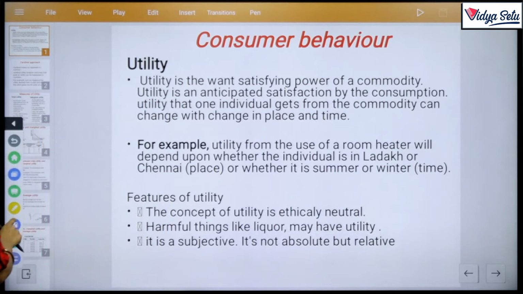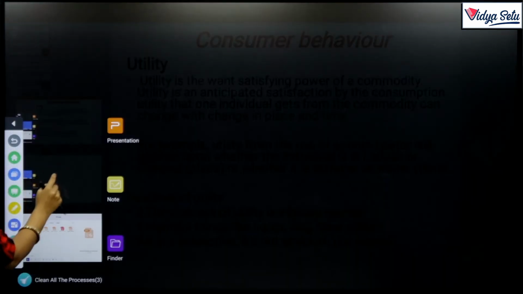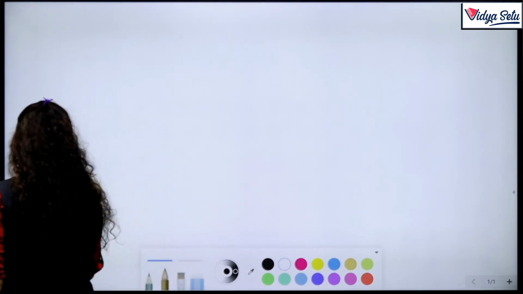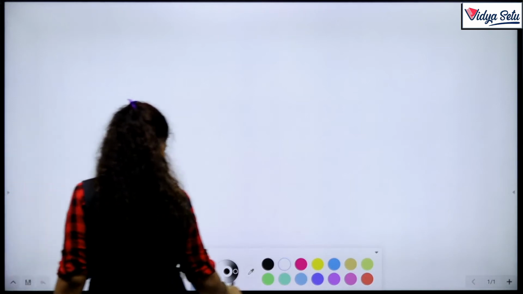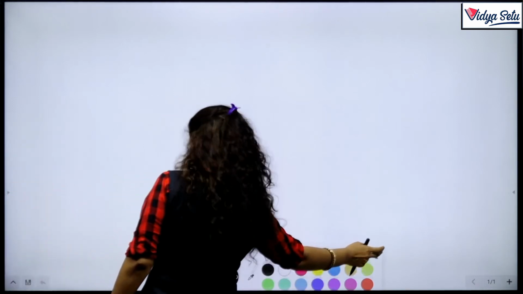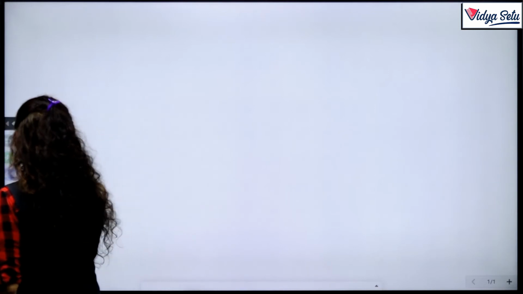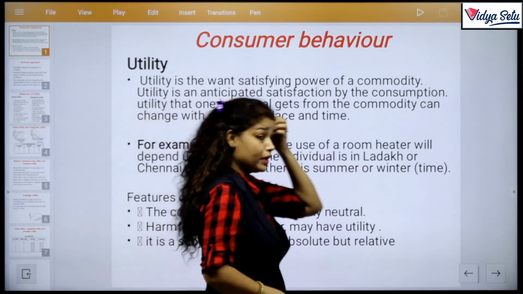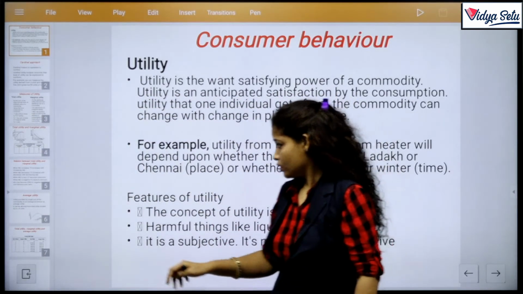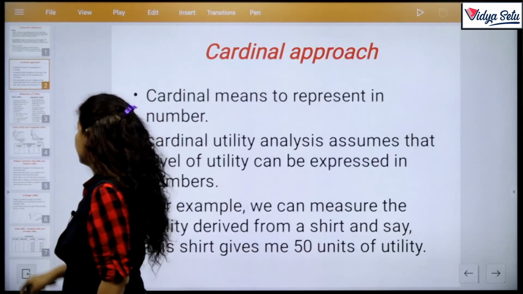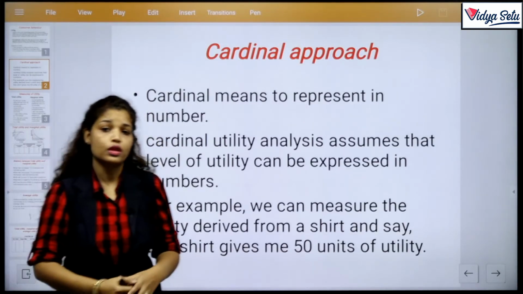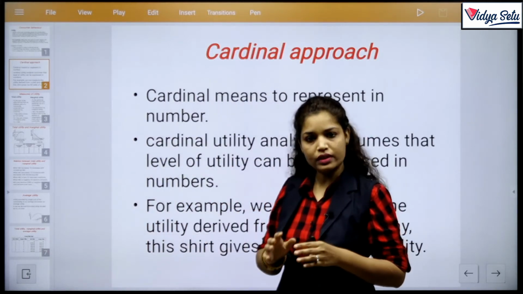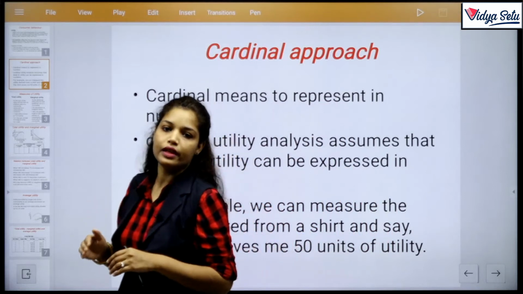So let it be. We just move to our next notes. Hope you understand the meaning of utility. Clear? So next, the cardinal approach. What is the cardinal approach? There are two approaches according to utility. One is the cardinal approach and the next one is the ordinal approach.